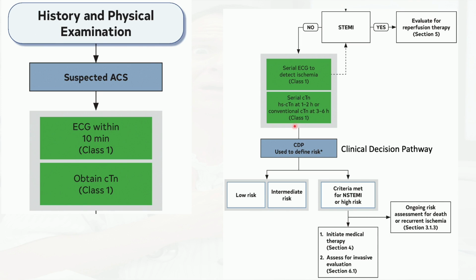And if there is suspicion for ACS, if the patient is low risk or intermediate risk or high risk, or if you can make the diagnosis of non-ST elevation myocardial infarction or acute coronary syndrome, and based on that you go with the management and other risk stratifications as we'll talk about in the next slides.